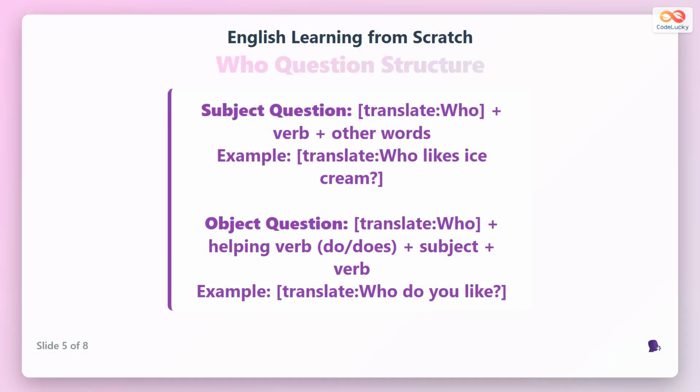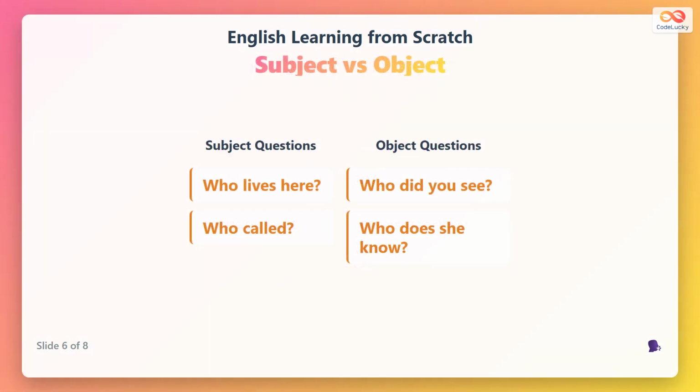Who questions have two structures. Subject questions use who plus main verb, like who likes ice cream. Object questions use who plus helping verb do or does plus subject, like who do you like. Subject questions like who lives here and who called need no helping verb. Object questions like who did you see and who does she know use do or does plus subject. This distinguishes question types.